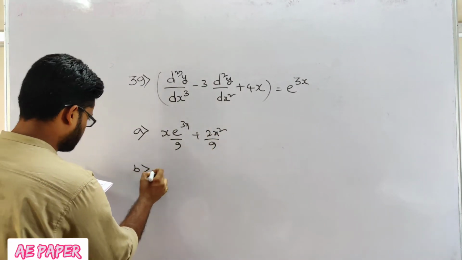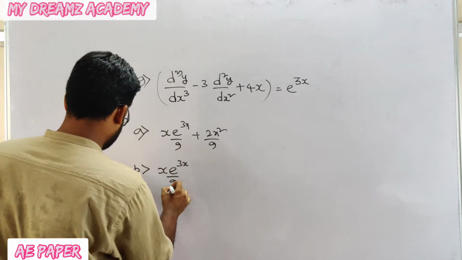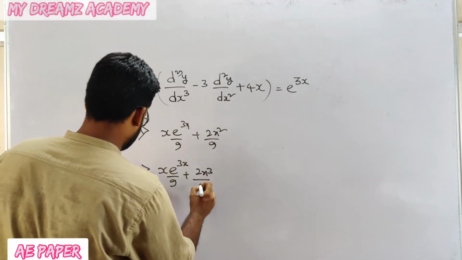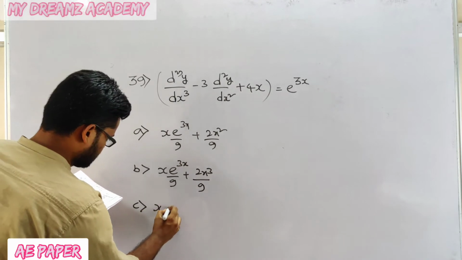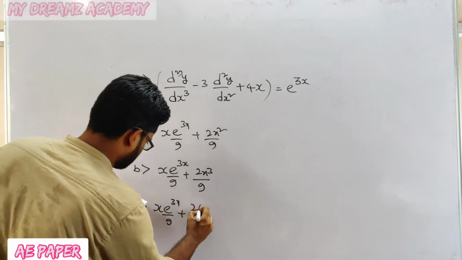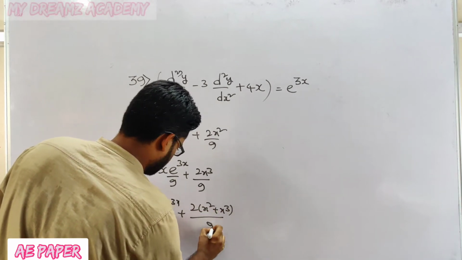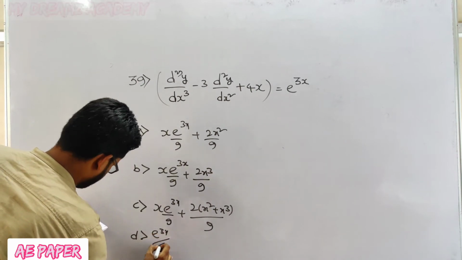Option B, that is x into e to the power of 3x by 9 plus 2 divided by 9. Option C, that is x e power 3x by 9 plus 2x square plus x cube divided by 9. And option D, that is e power 3x by 4.